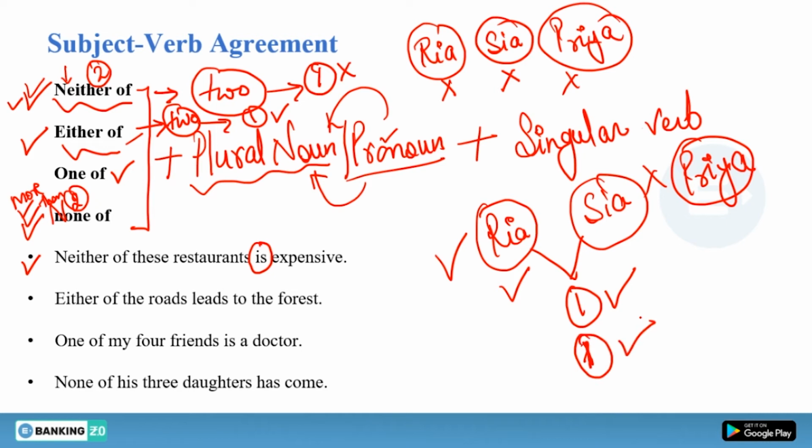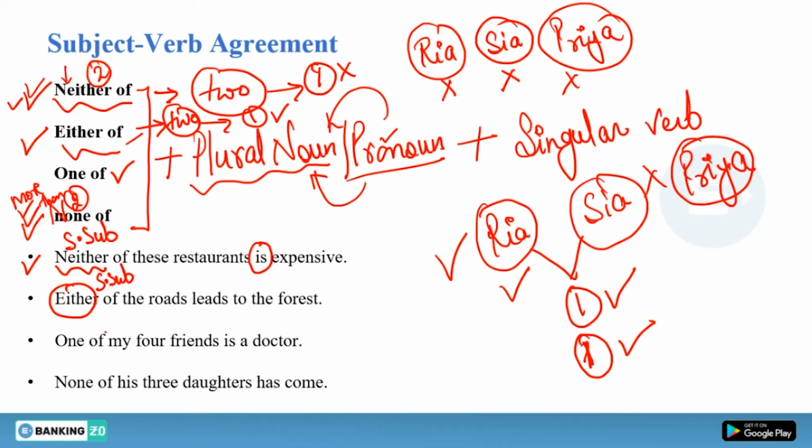When you are accepting or rejecting, but you are talking about only one, it means neither is the subject and it is a singular subject. Why? Because you are talking about one. Either is the subject and it is a singular subject because it is talking about one.